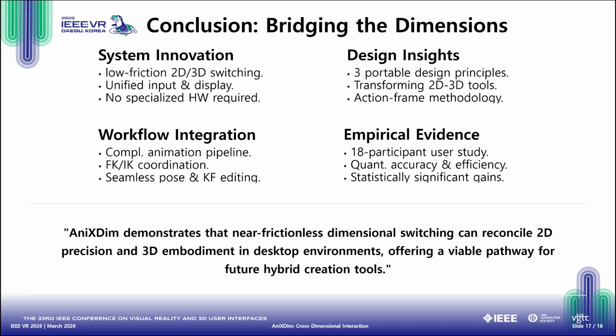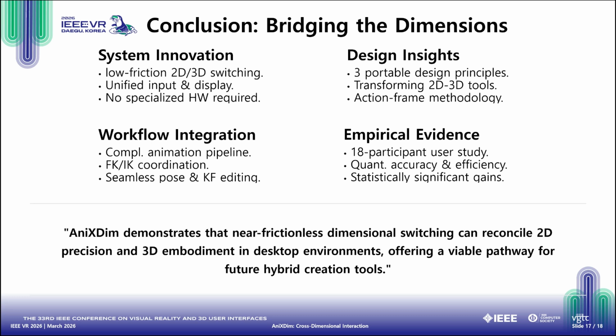To conclude, this paper makes 3 core contributions. First, we proposed AniCrossDim, a system that seamlessly integrates planar precision editing and spatial manipulation by augmenting commodity devices, eliminating the need for hardware transitions. Second, we demonstrated its practical utility in 3D character animation workflows, seamlessly coordinating FK/IK and keyframe management.